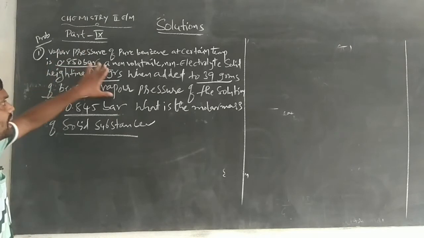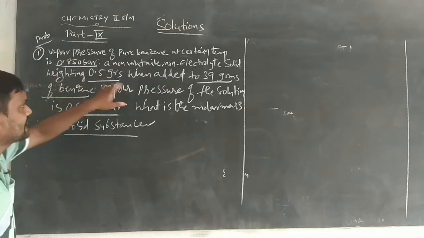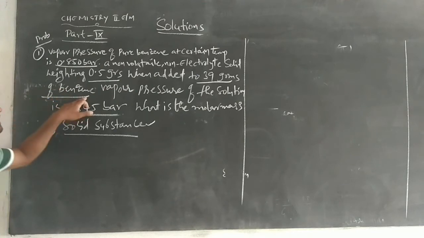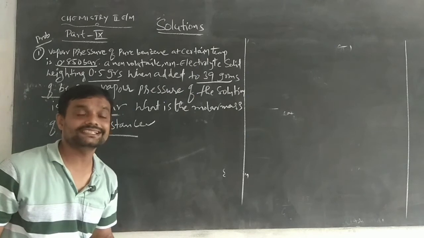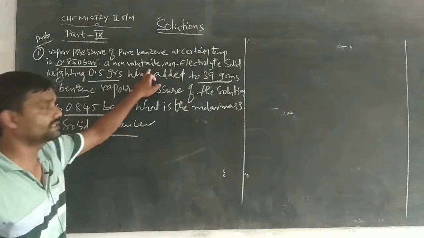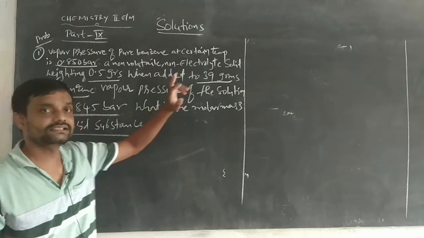A non-volatile, non-electrolyte solid is added to 39 grams of benzene. Non-volatile, non-electrolyte solid means this is the solute. Non-volatile means the volatile nature will be less.